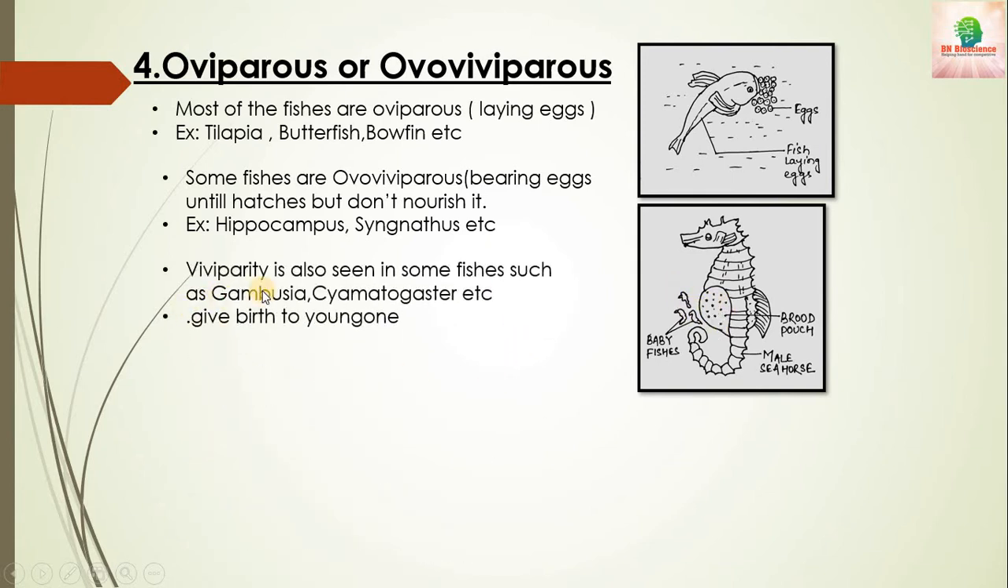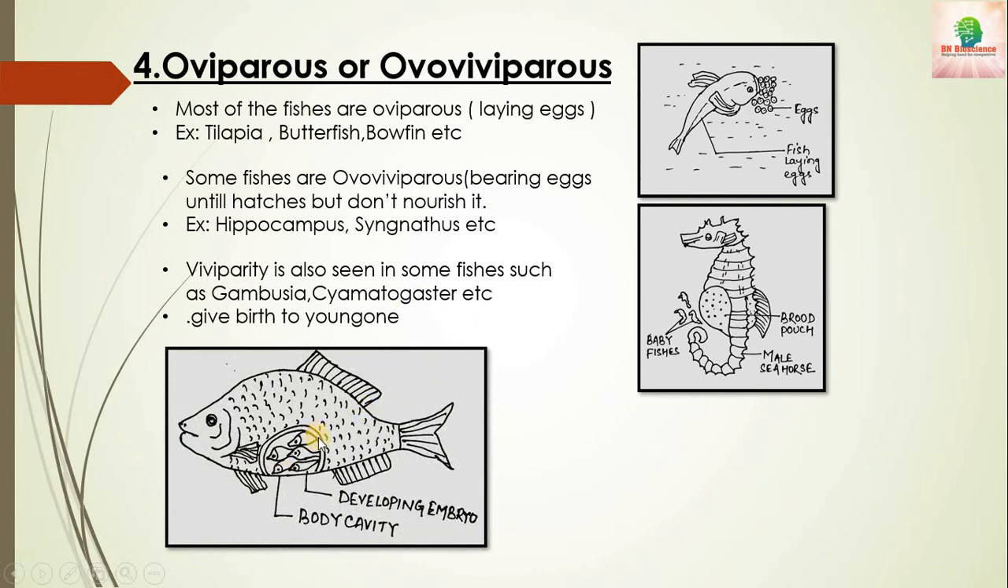The next category is viviparity. Some fishes also show viviparity. Viviparity means they give birth to the young ones. They keep the embryo inside their body and they nourish it. Then after the embryo gets a little bit developed, it comes out from the parent's body.